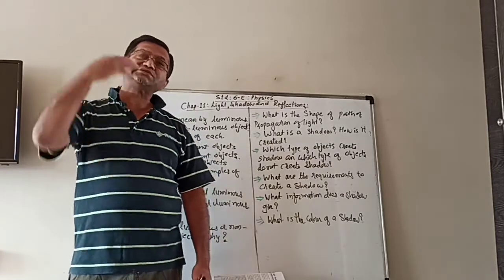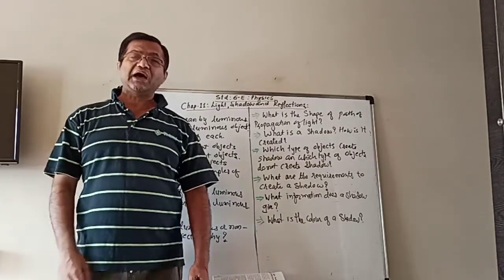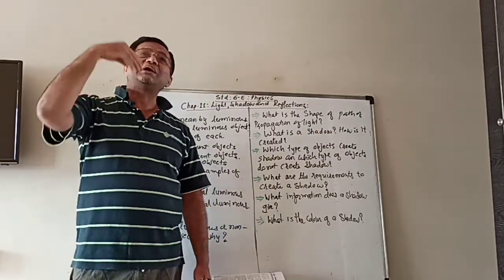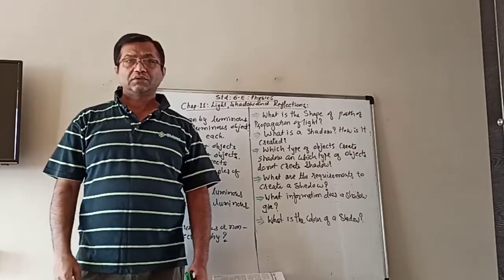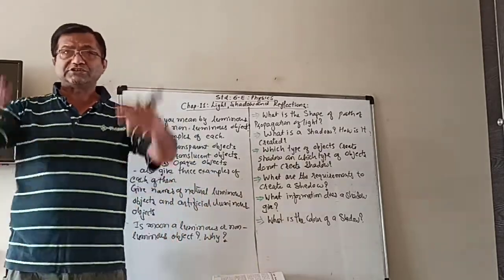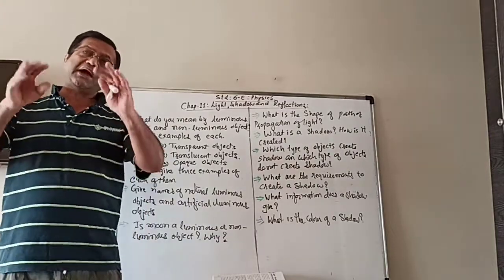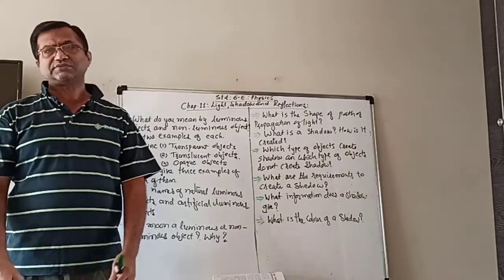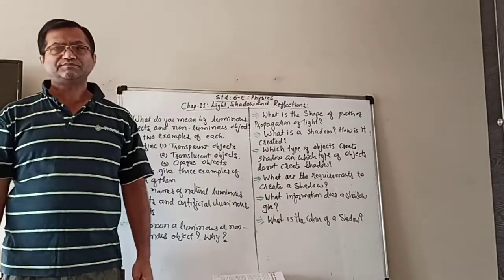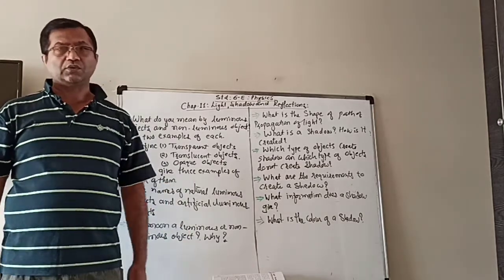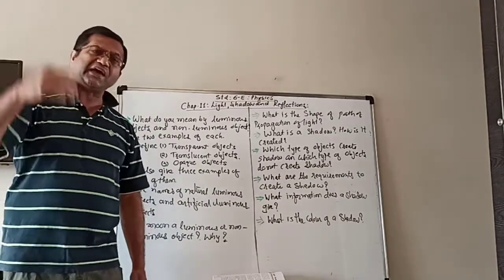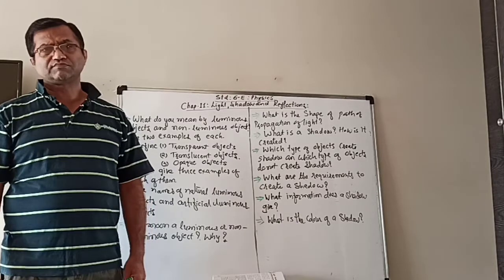Can you see the objects that are behind the wall in front of you? There is a wall in front of you, and behind the wall also there are some objects. Your neighbors are there. Can you see from here? No. Why? There is light there also, in their houses also.